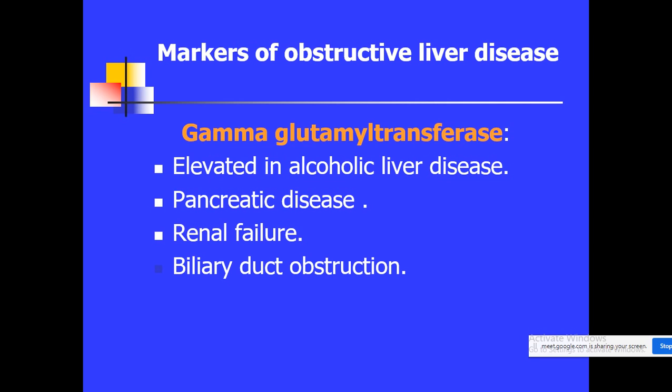Then in case of pancreatic disease also, there is obstruction. If there is obstruction to the bile duct, this can also cause the elevation of gamma glutamyl transferase. Then in case of renal failure and biliary duct obstruction, we can also see elevated gamma glutamyl transferase. Generally in alcoholic patients, this gamma glutamyl transferase is increased in higher concentrations.